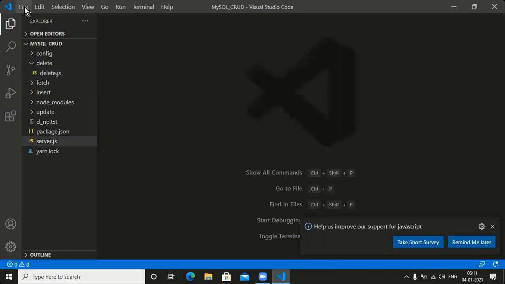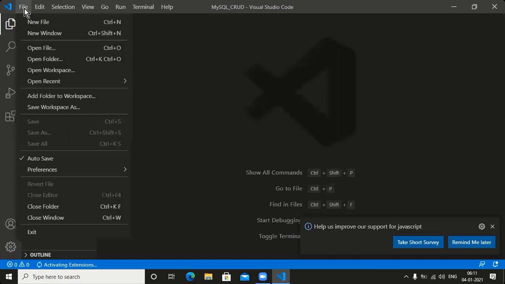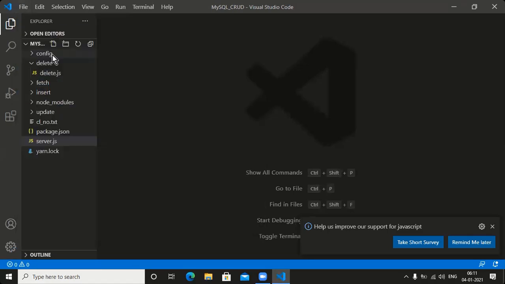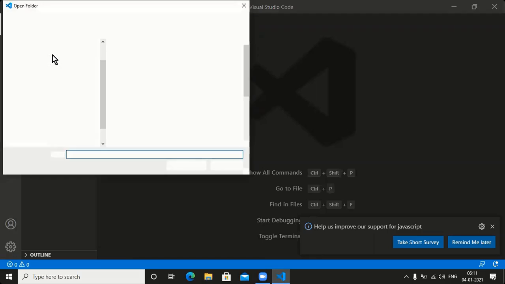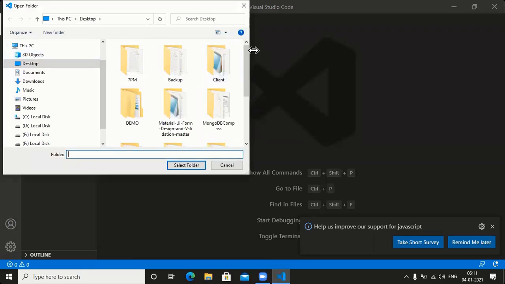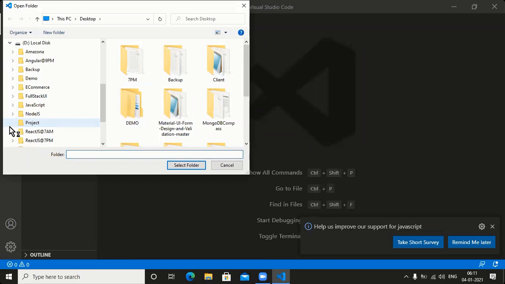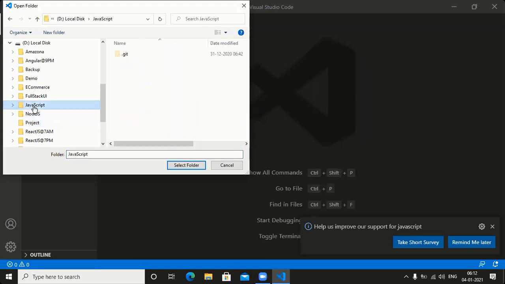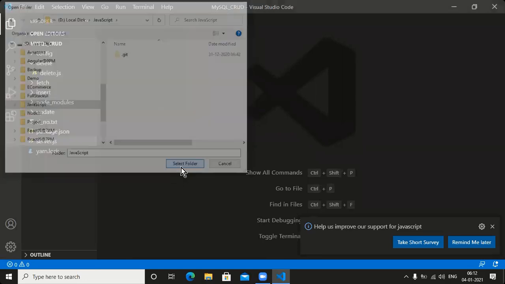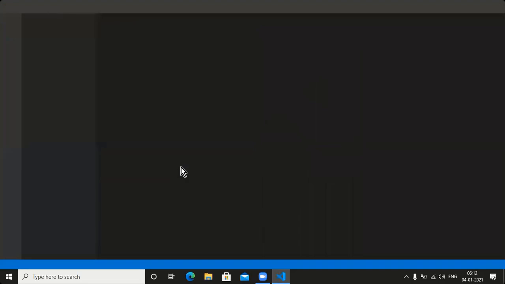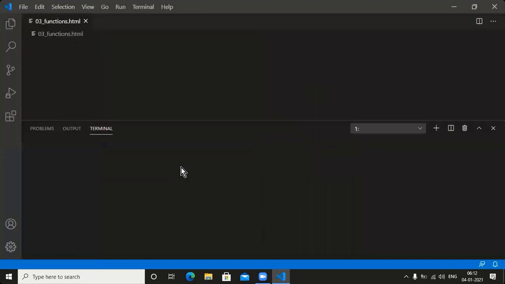Please open the JavaScript folder. File, open folder. Go through the D drive. Under the D drive, the JavaScript folder is there. Please go to the JavaScript folder. Yes, this is the JavaScript folder.